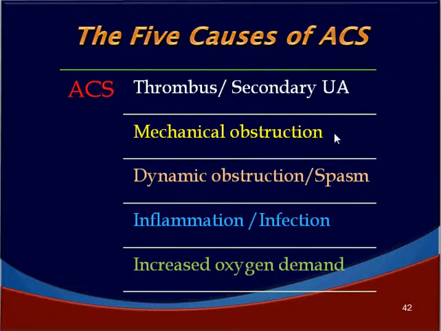There may be mechanical obstruction to the flow of blood, or there may be dynamic obstruction or spasm, as in case of vasospastic angina or Prinzmetal angina. There may be acute inflammation or infection, which may be the root cause, or there may be increased oxygen demand by the myocardium, and so the flow is compromised, could not meet the demand, and ended up in acute coronary syndrome.